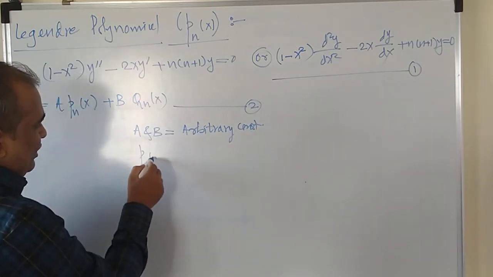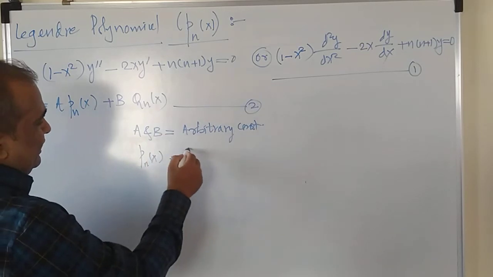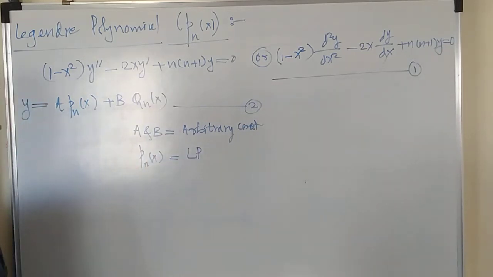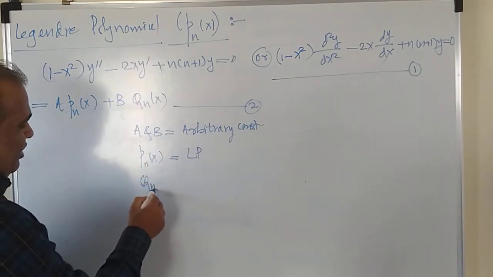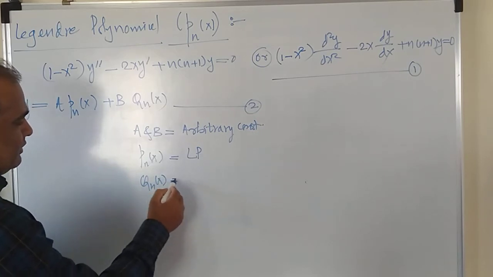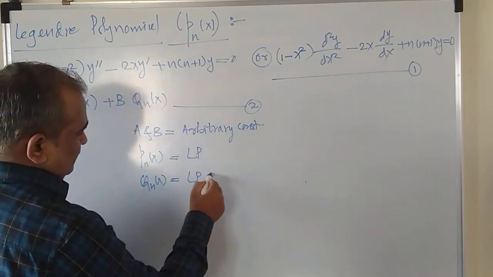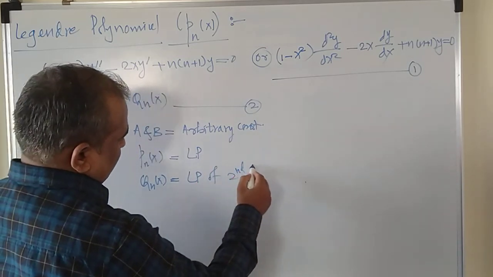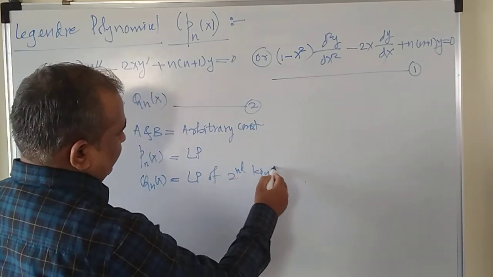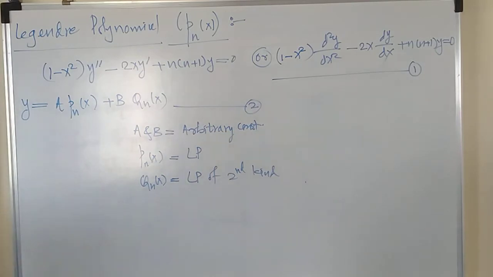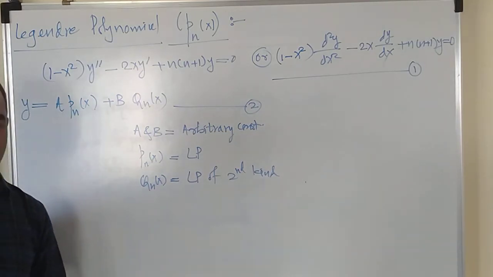Where Pn of x is called the Legendre polynomial, I'll write in short LP, and Qn of x is called the Legendre polynomial of second kind.